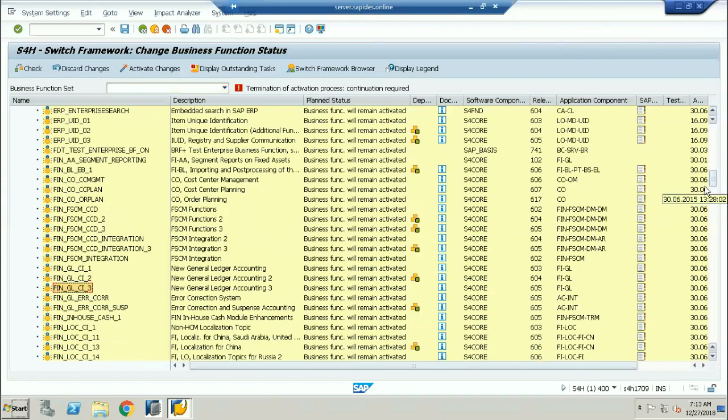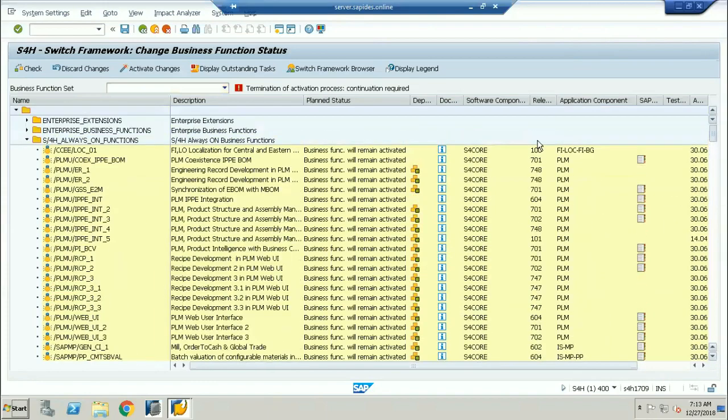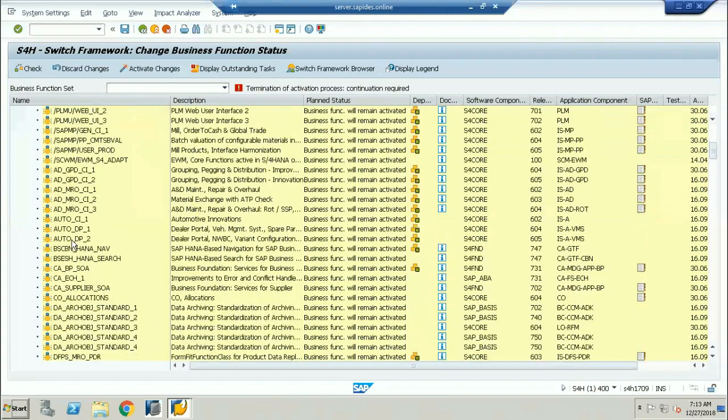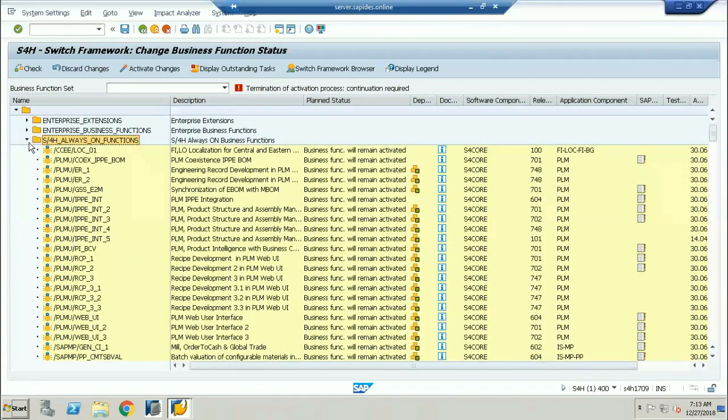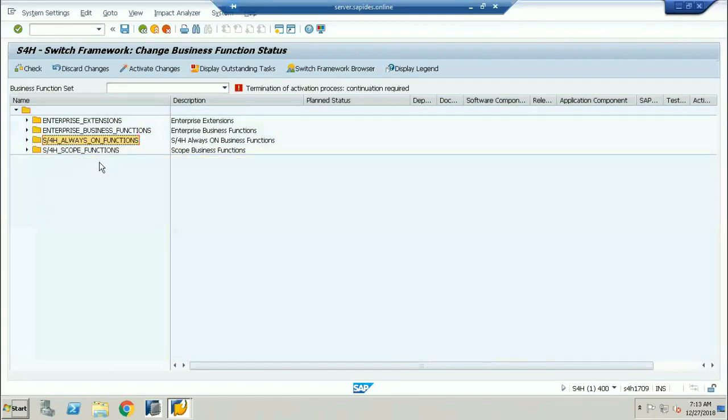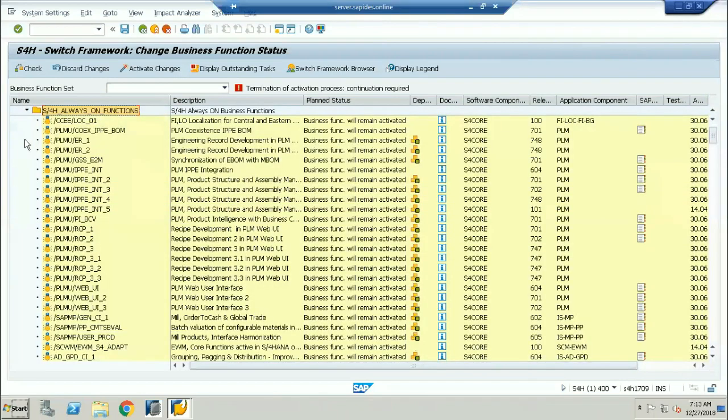See, sir, when I come here, these are the recommended ones. See here, S/4HANA always-on functions. When I call it SAP S/4HANA always-on functions, these are the very important business functions which have to be activated. If any business function in this list is not activated, you cannot do the system conversion. So these always have to be on. There are some business functions you can keep off, which are not required for the conversion. And how do you come to this place? Simple, sir.